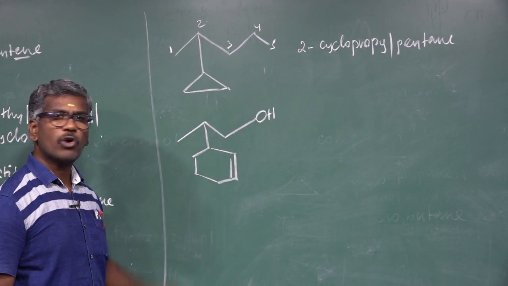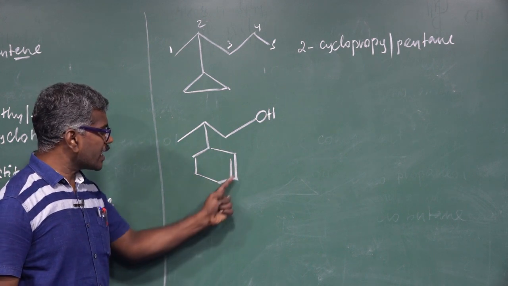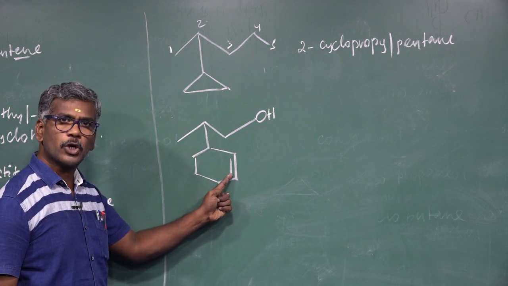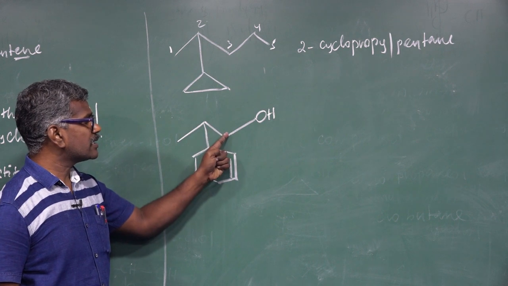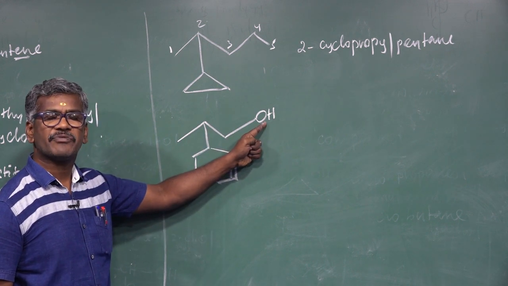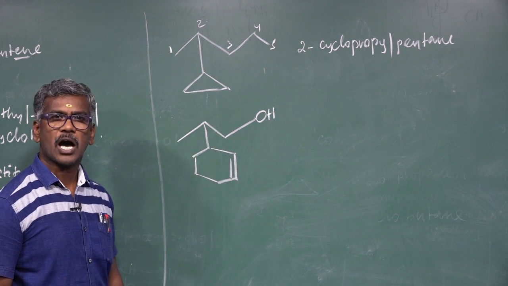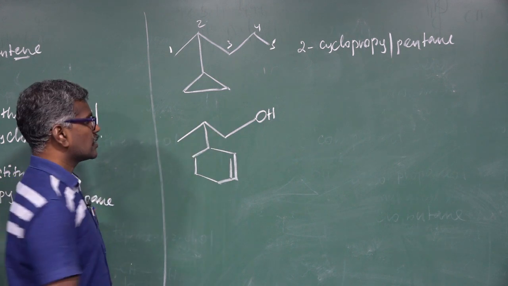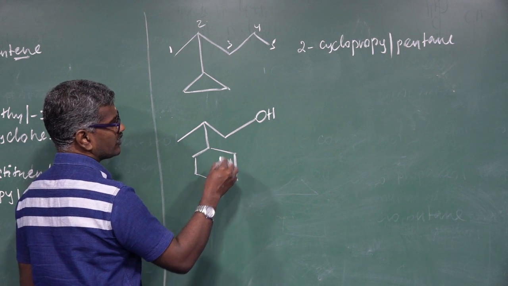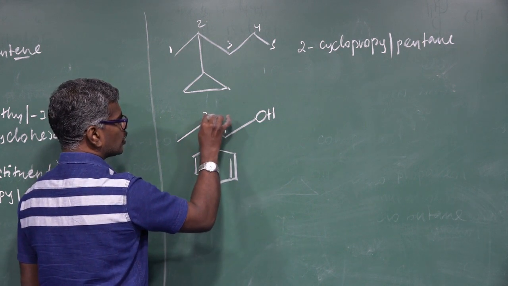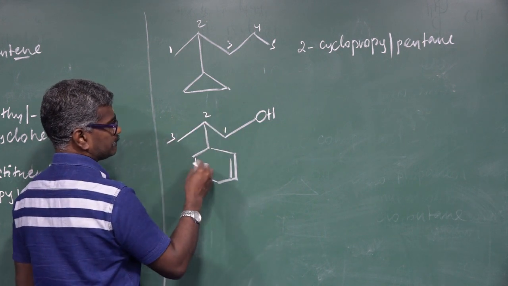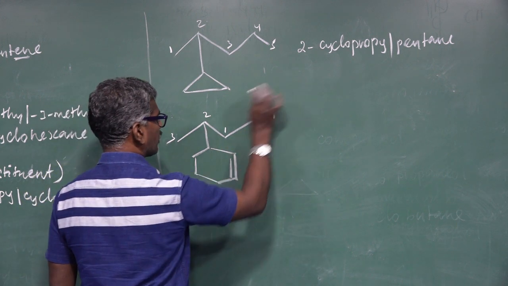There is a somewhat different structure. The ring compound which contains the multiple bond, and the chain which contains the functional group. Which one is the first priority? The carbon atom to which the functional group is attached is the word root. So you have to give the numbers 1, 2, 3, or one more carbon atom.